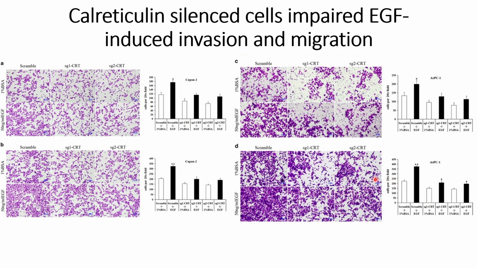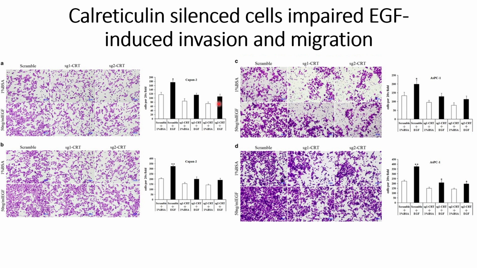The results for the BxPC3 cell lines are not shown here, they are shown in the supplemental figures, but they have also said that the BxPC3 cell lines also follow the same trend, that is, invasion and migration are impaired in the calreticulum silenced BxPC3 cells when they are induced with EGF.